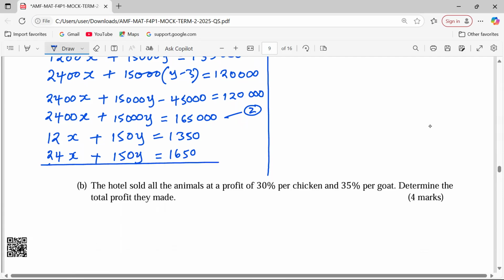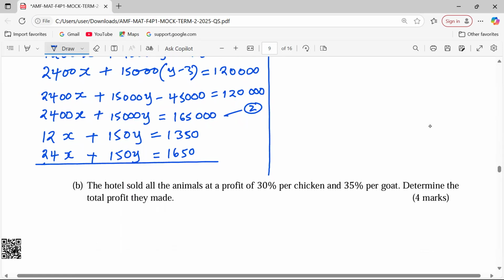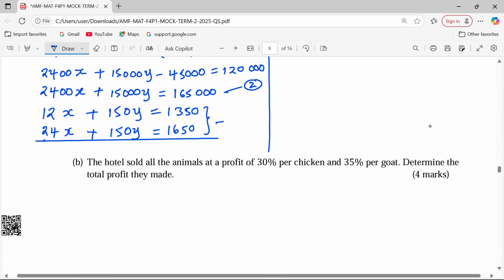I would prefer elimination for this particular case because the coefficients of y are already the same. So when I start subtracting corresponding terms, 24 and 12 shall give us 12x, but 150 and 150 shall give us zero y.